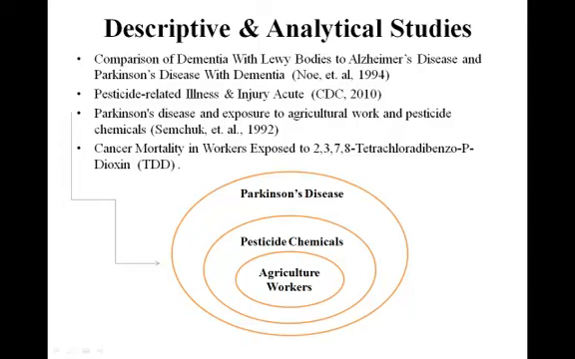Comparison of dementia with Lewy bodies to Alzheimer's disease and Parkinson's disease with dementia is a descriptive study because it is measuring the distribution of Lewy bodies to Alzheimer's and Parkinson's disease.